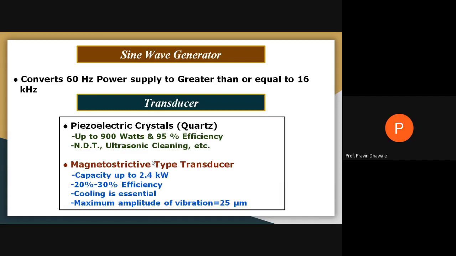There are certain advantages and limitations of these two transducers. But in the current scenario, we use the piezoelectric crystal type transducer in ultrasonic machining, because the efficiency and the vibrations produced by the magnetostrictive type transducer are less compared to the piezoelectric system. So make a note of these two elements of ultrasonic machining.